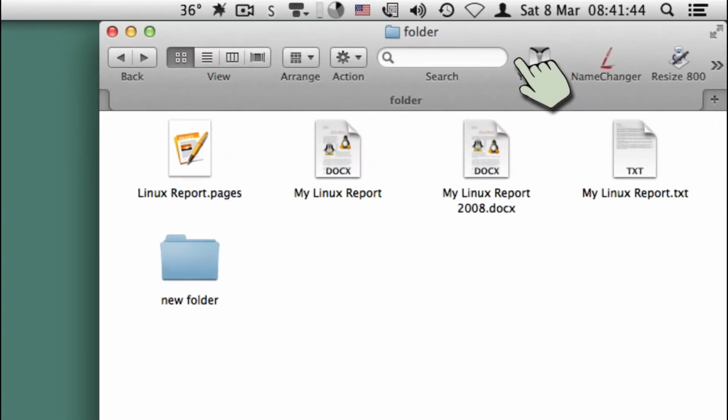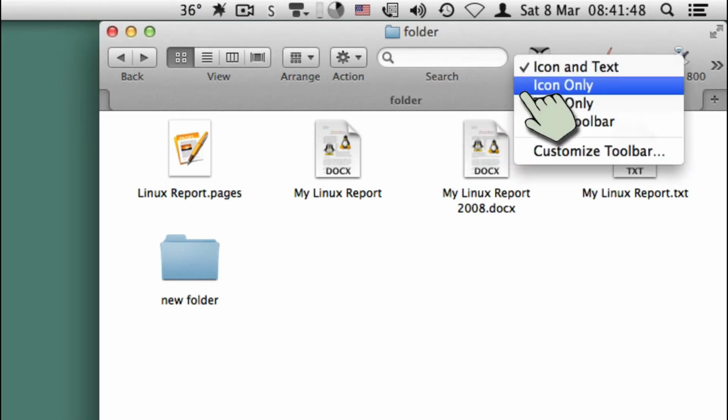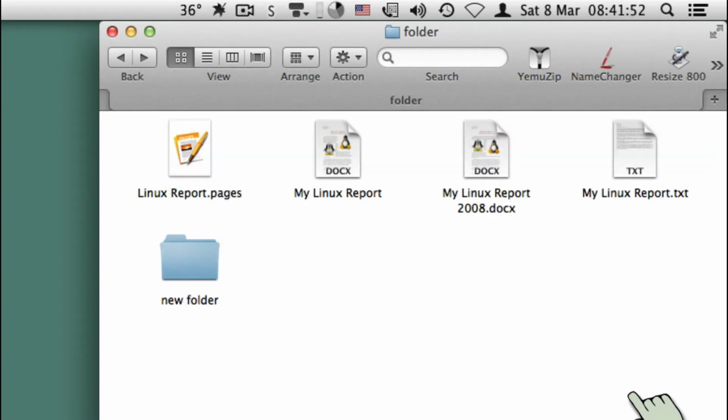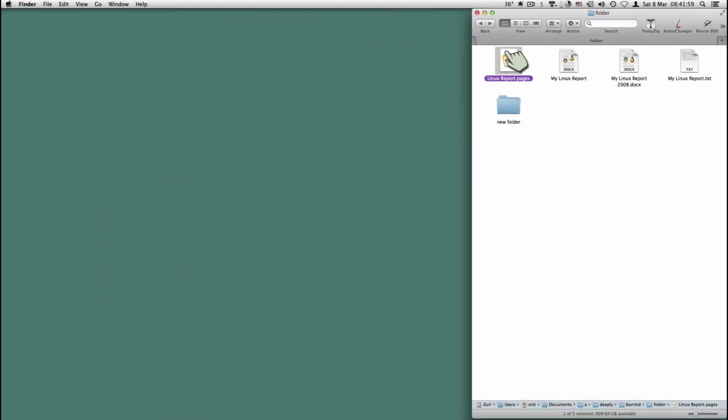Something else there was a debate about: is this the toolbar or the menu bar? Of course that's the menu bar. If I right click here, customize toolbar, and I can do that easily enough. So this is a toolbar, this is the menu bar. Just some terminology. Next, let's go ahead and open up Pages.